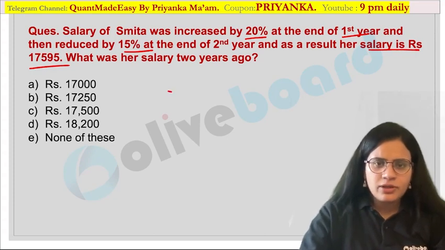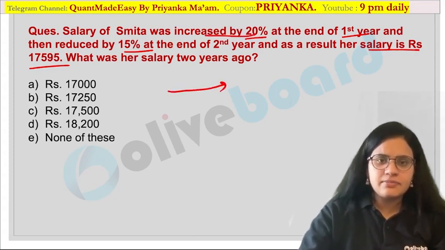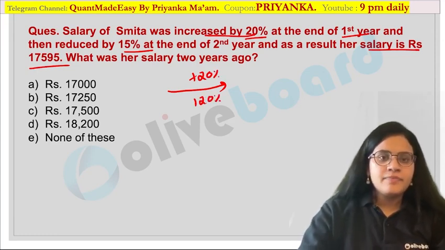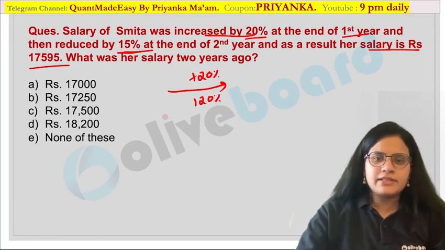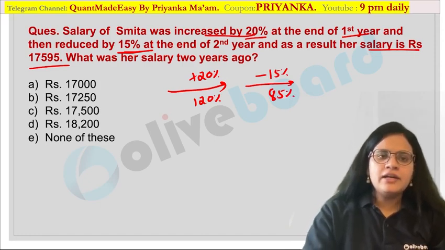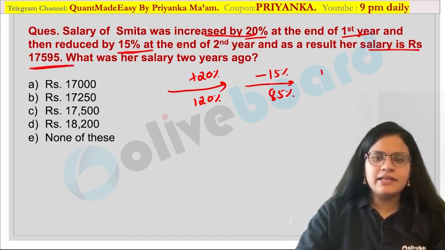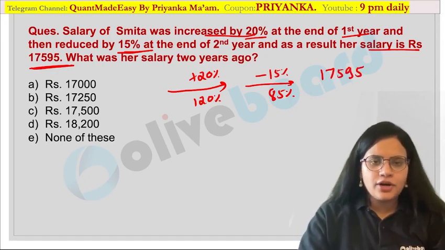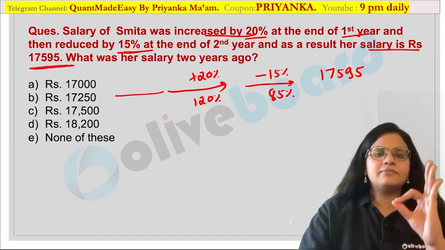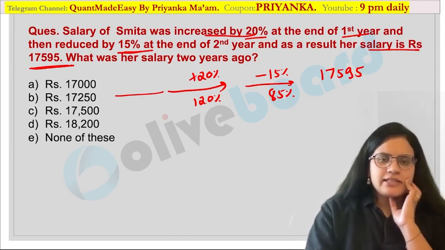Now let us talk about the multiplication factor. It is increased by 20%. So what would be your multiplication factor? 120% would be your multiplication factor. Then it is reduced by 15% over here. Reduced by 15% means 85% would be your multiplication factor. Are you getting it? And her salary is becoming 17,595. Are you getting it? And as now you are going back over here, we are going to divide by this multiplication factor. Are you guys getting my point?